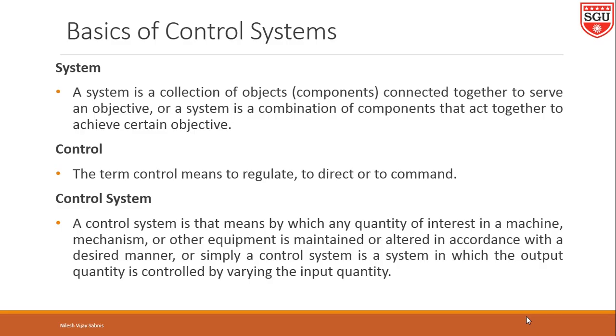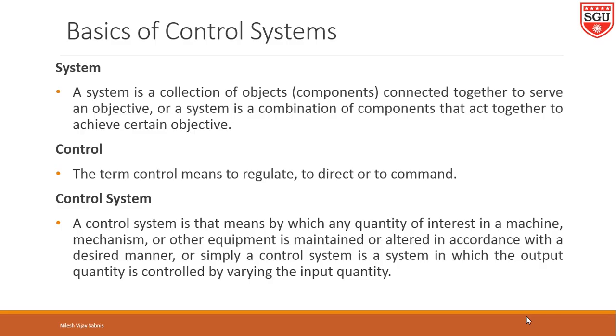For example, suppose we take an AC system. In the AC system, suppose we have set the temperature inside the room to, let us say, 23 degrees Celsius. If that temperature increases due to some internal change, at that time the sensor attached to the AC system will detect that change, and accordingly the temperature of the room will be maintained.